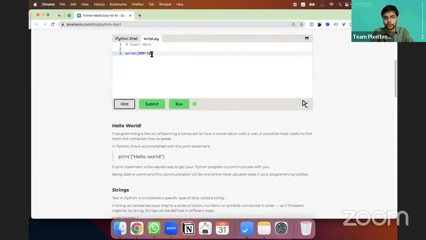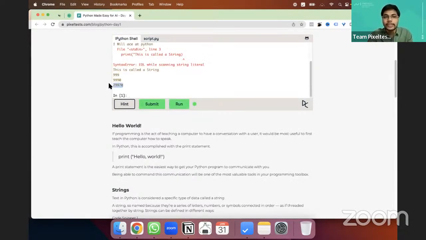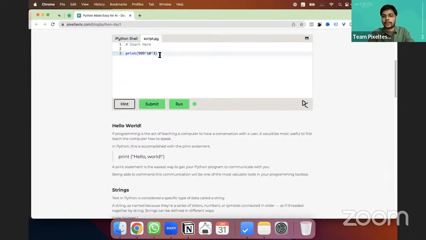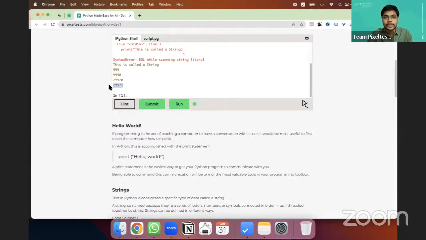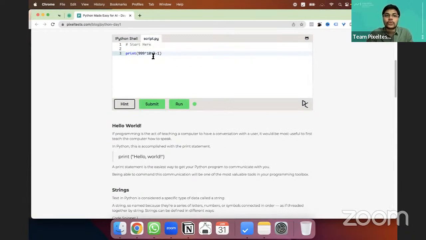And I'm going to say into 3, it still gives me the number. It's like your own small calculator. I'm going to say plus 1 plus 1. It will do all the multiplication operations first and then add. You can see that it added the 1 also. So you can do these arithmetic operations also in the print statement, but there is a better way.